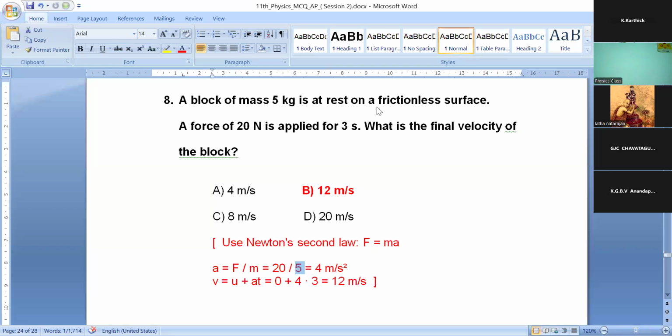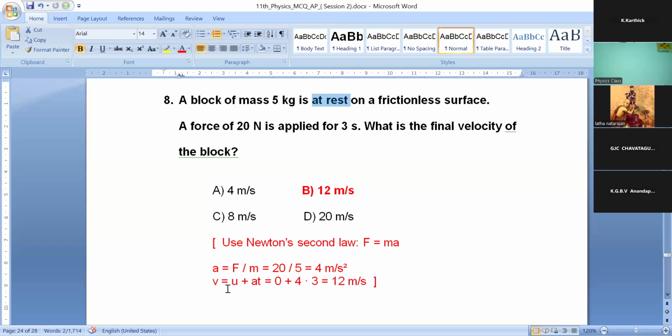But we have to find the velocity, so use the kinematic equation v equals u plus at. Here u means initial velocity, but the block is at rest, so its initial velocity is 0.